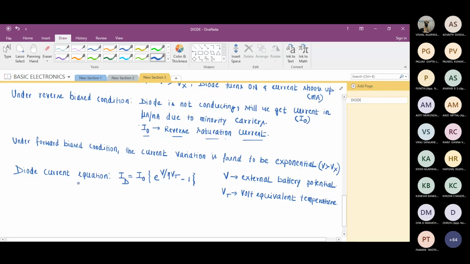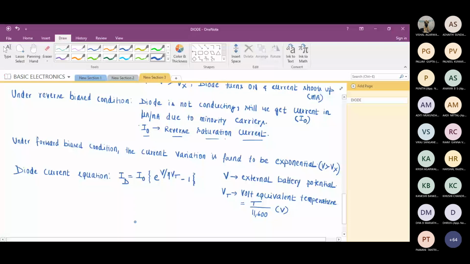So now Vt stands for volt equivalent temperature and is given by, you can just note down, T by 11,600. The unit will be in volts. Now you'll be wondering what is this term.